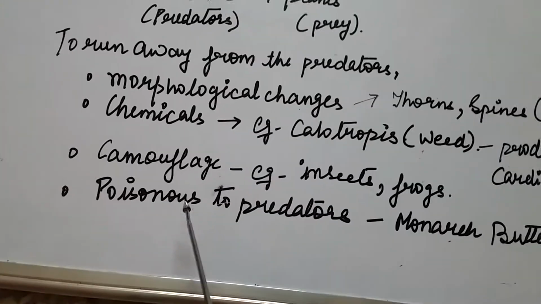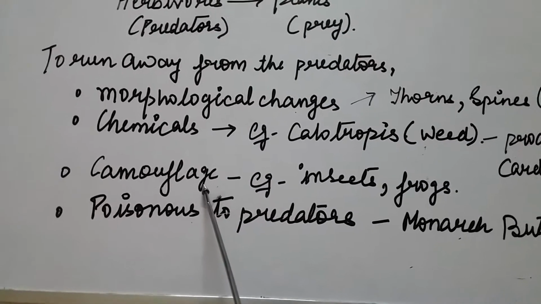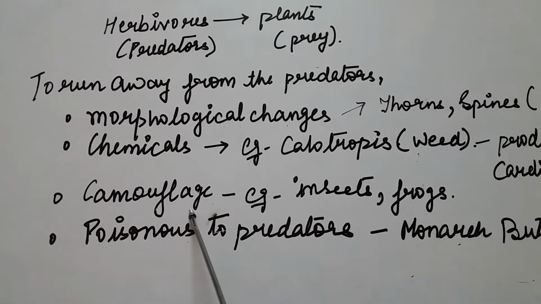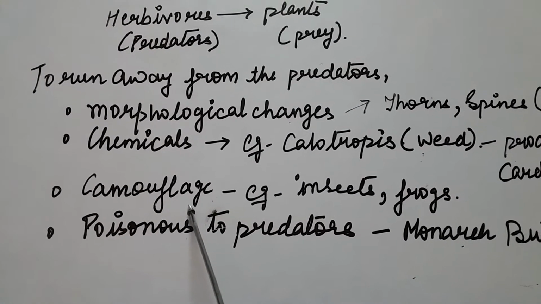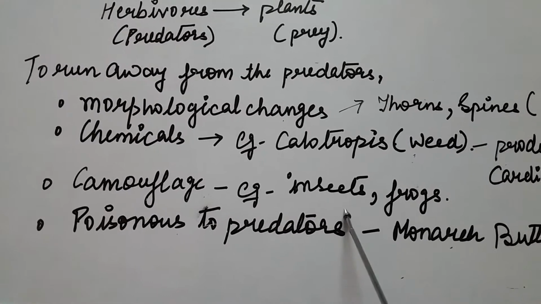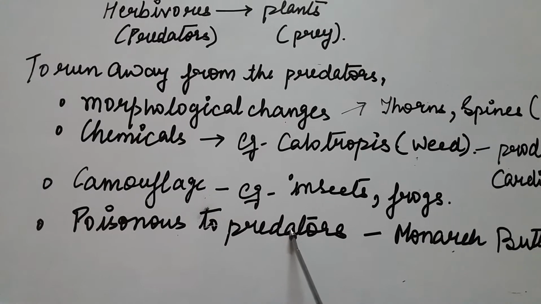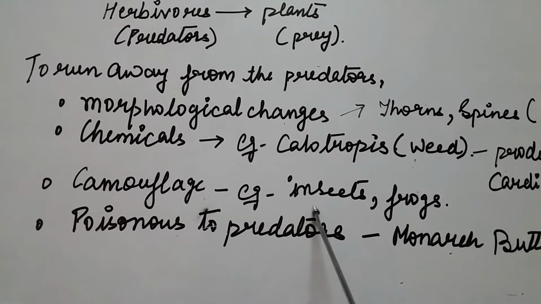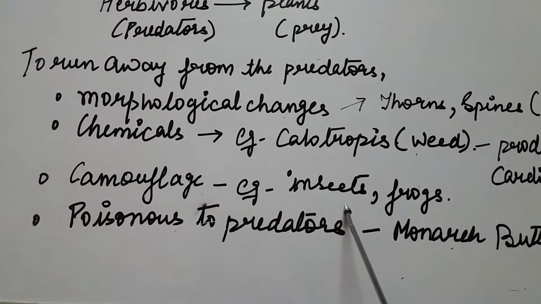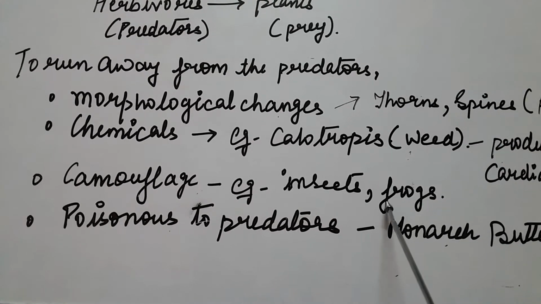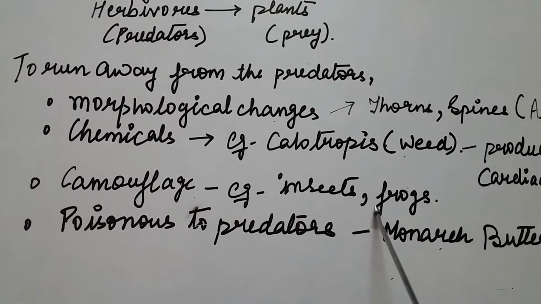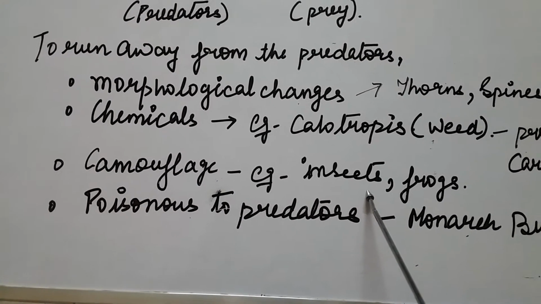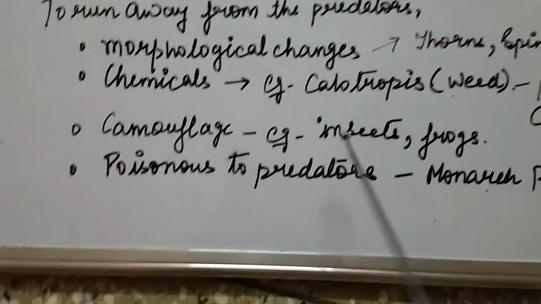Apart from them, there is another defensive characteristic, that is camouflage, in which some species like insects and frogs are cryptically colored according to the surroundings in which they are present, and they camouflage themselves so that they cannot be easily detected by the predators. So the predators cannot distinguish them from the environment, and they escape.